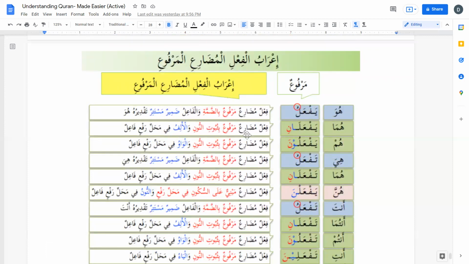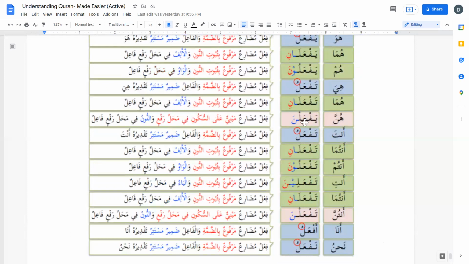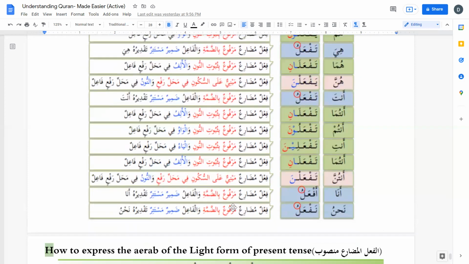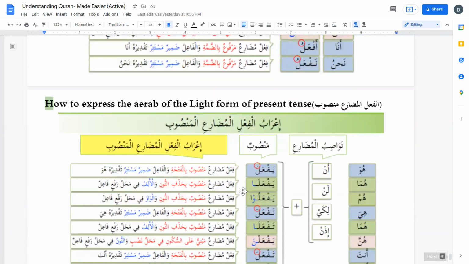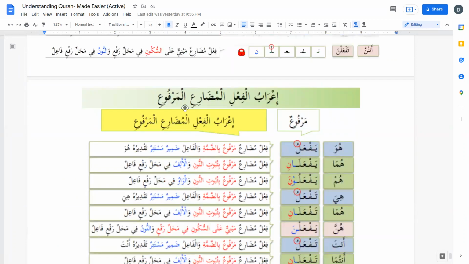then we say fi'lun mudari'un marfu'un bi thubuti noon. And in hunna, in yaf'alna, taf'alna, hunna and antunna version, we say that it is mabniyyun 'ala sukun. Mabni, fixed, or as is, as it was built. So this is all about the Aerab for regular form of fi'l mudari, regular present tense or fi'lun mudari'un marfu'.